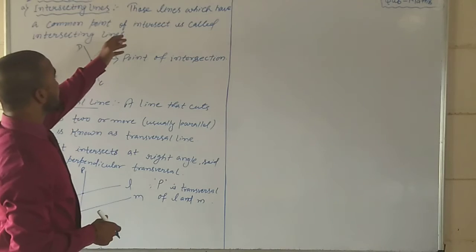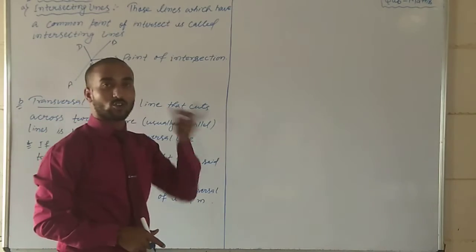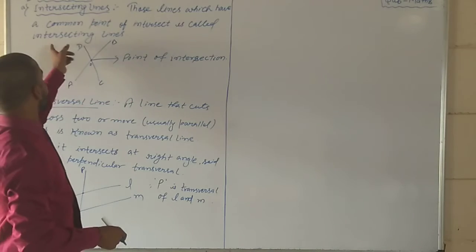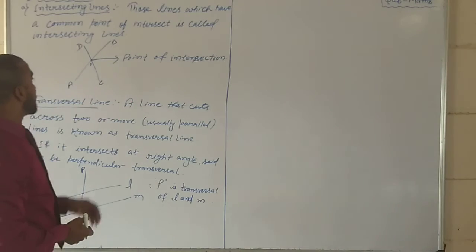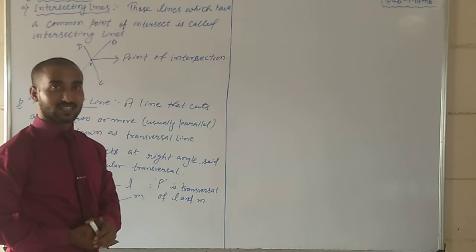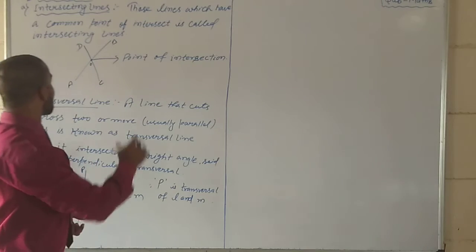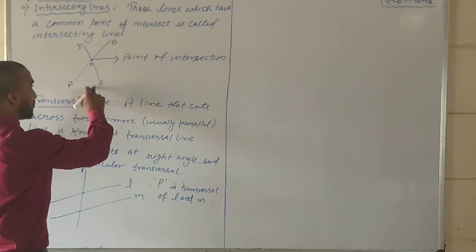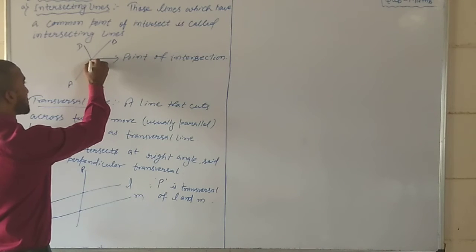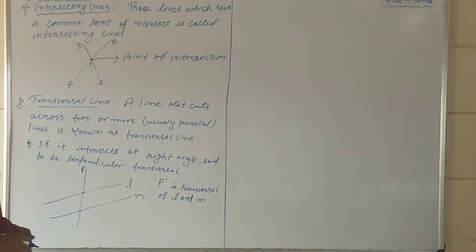See, the lines which have a common point of intersection are called intersecting lines. So what are intersecting lines? Those lines which have a common point of intersection. Okay, and they are called intersecting lines. You can see two lines AB and CD both are intersecting at point O. So what can we say of this point? This point is known as the point of intersection.